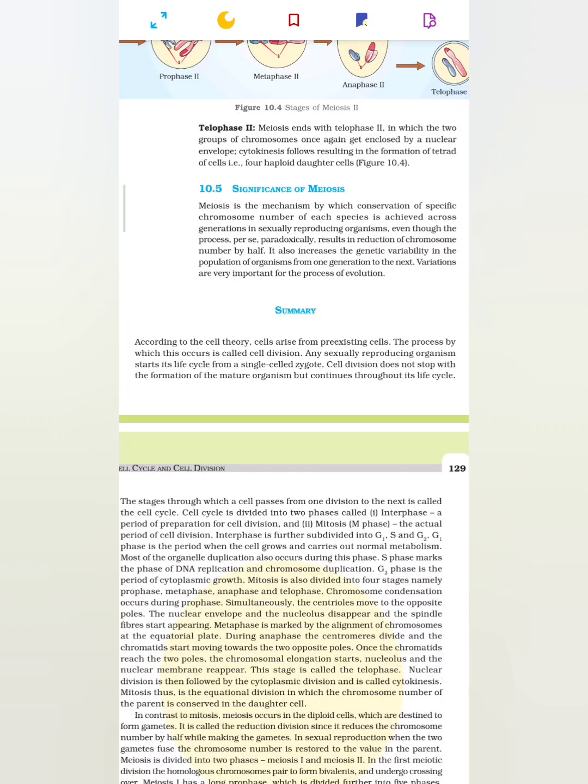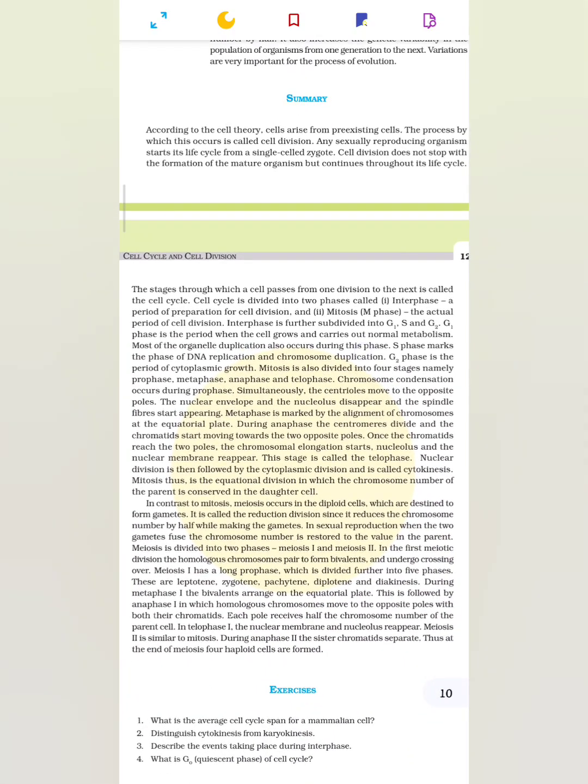Summary. According to the cell theory, cells arise from pre-existing cells. The process by which this occurs is called cell division. Any sexually reproducing organism starts its life cycle from a single-celled zygote. Cell division does not stop with the formation of the mature organism but continues throughout its life cycle. The stages through which a cell passes from one division to the next is called the cell cycle. The cell cycle is divided into two phases: interphase, a period of preparation for cell division, and mitosis, the M phase, the actual period of cell division.